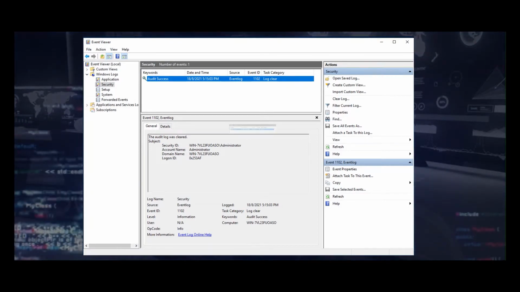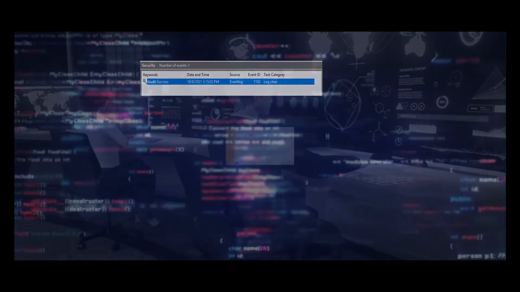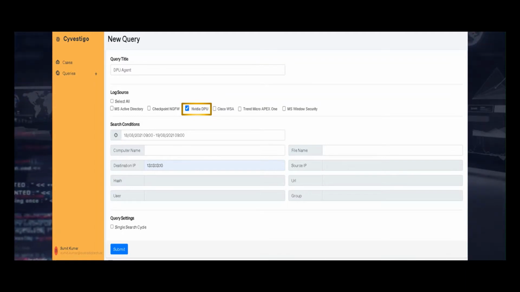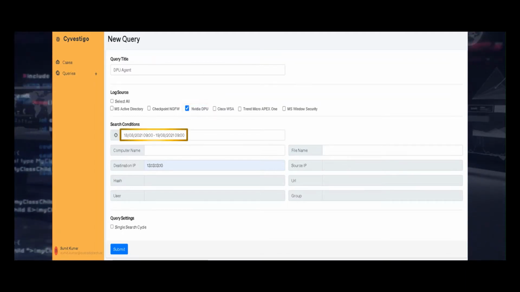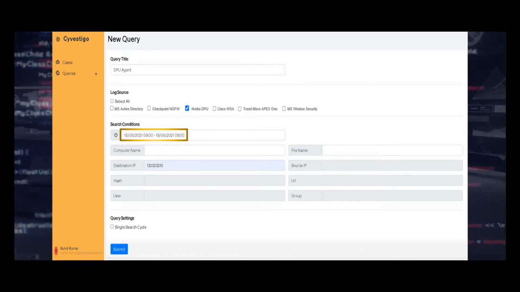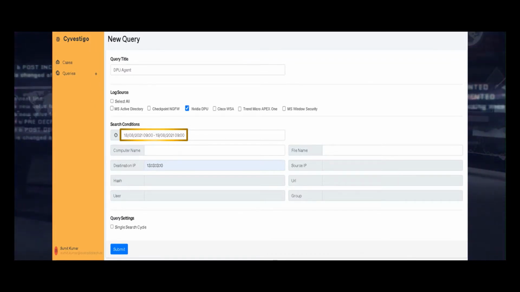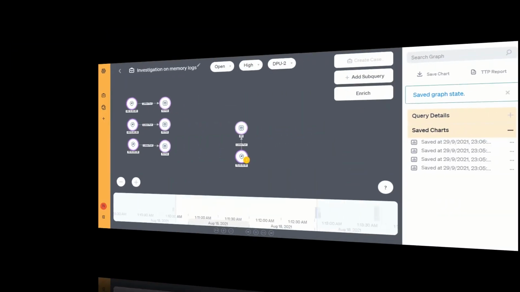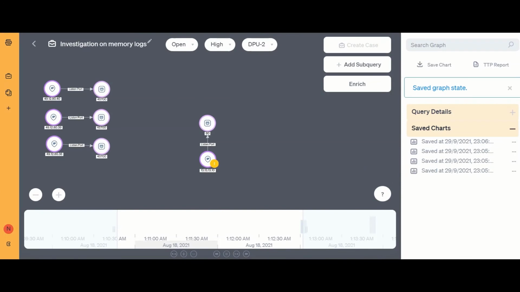Interestingly, while checking the log records in the remote machine, it was all cleared. Given the information gathered from the alert, we created a new query in Cyvestigo. We have selected Nvidia DPU here, as we are recreating the processes that occurred within the victim. The time frame we chose was from August 18, 2021, when the firewall alerts notified the SOC. We then enter the malicious IP as the destination IP. After a few seconds, a graph is created.